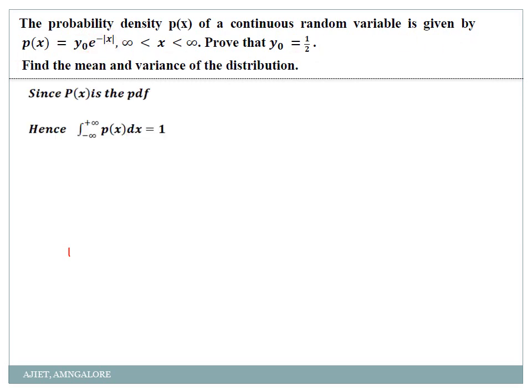Okay. So what is the condition first? Integration from minus infinity to infinity, they have given it as p of x dx should be equal to 1. So just substitute what is p of x. y0 into e power minus mod x into dx.